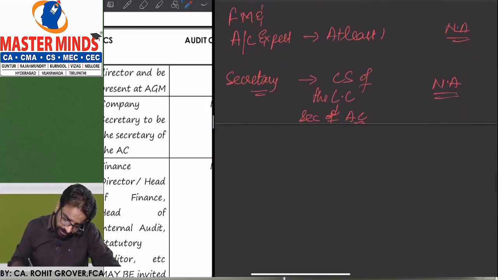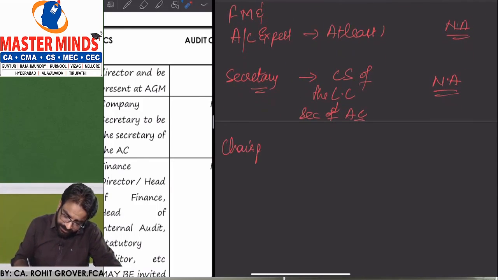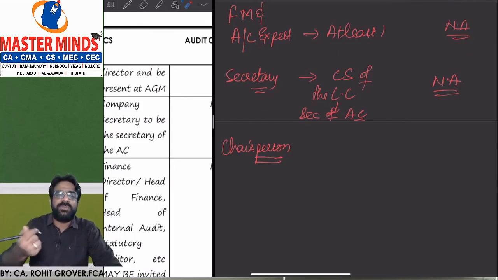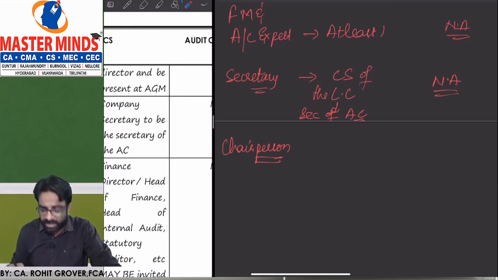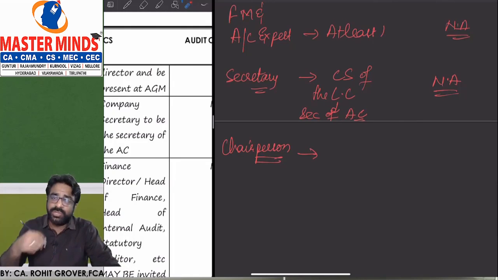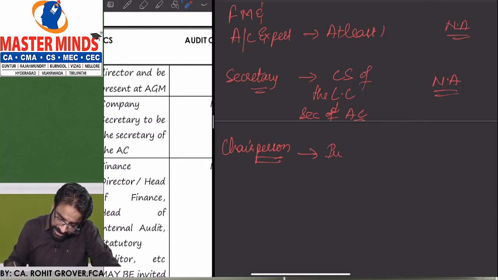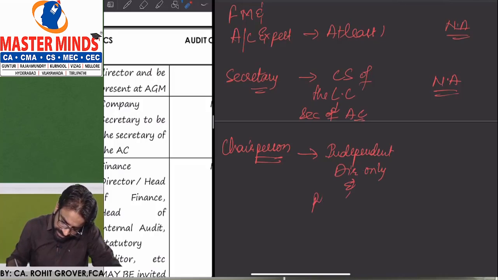Who is going to be the chairperson of the audit committee as per LODR? The person who is going to chair is an independent director only, and he must be present at the AGM.